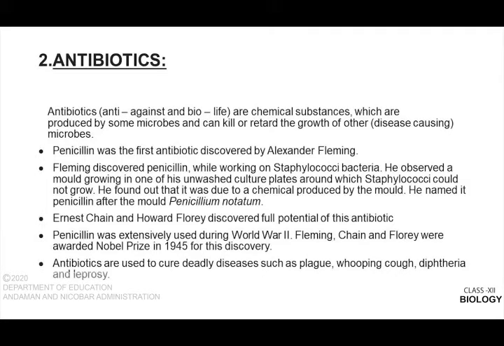He named it penicillin after the mold Penicillium notatum. This is how he discovered the first antibiotic penicillin. Two scientists, that is Ernest Chain and Howard Florey, discovered the full potential of these antibiotics. So penicillin was extensively used during World War II, and Fleming, Chain and Florey were awarded Nobel Prize in the year 1945 for this discovery.